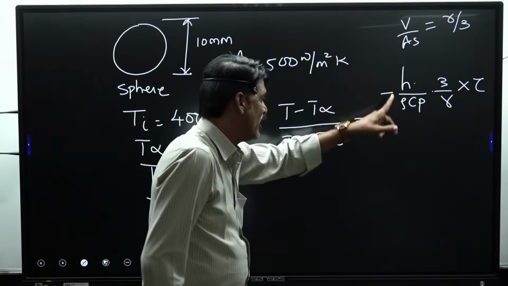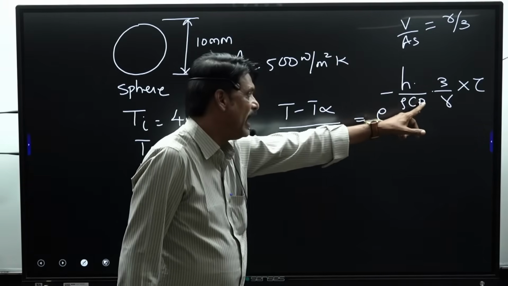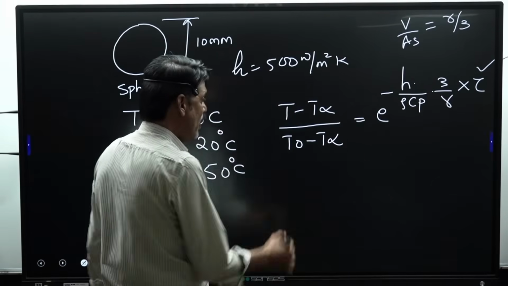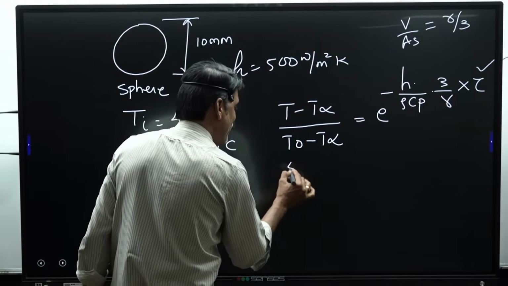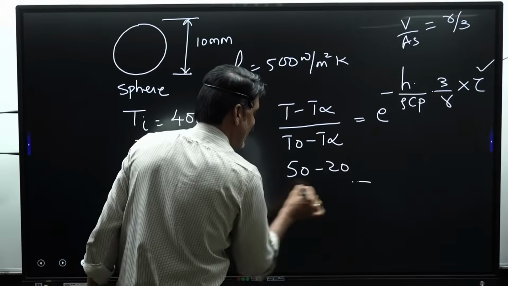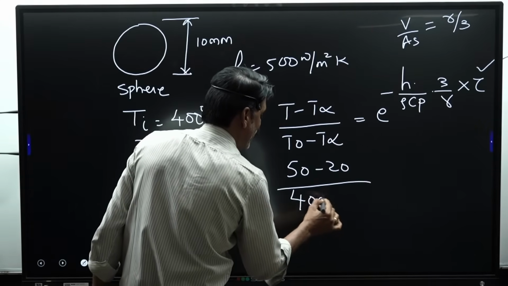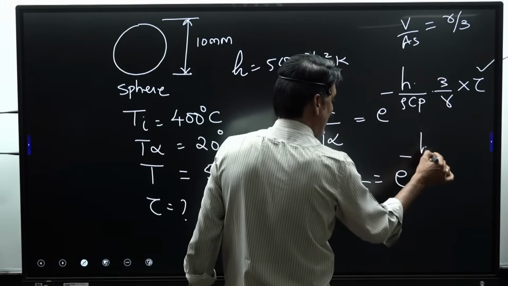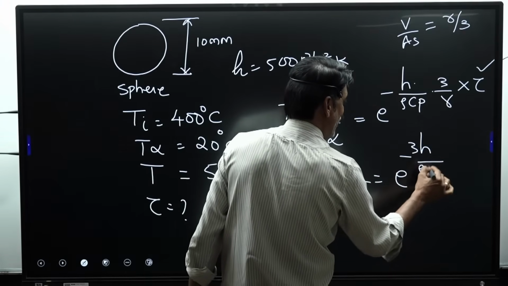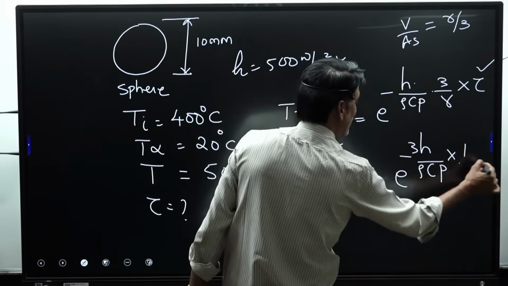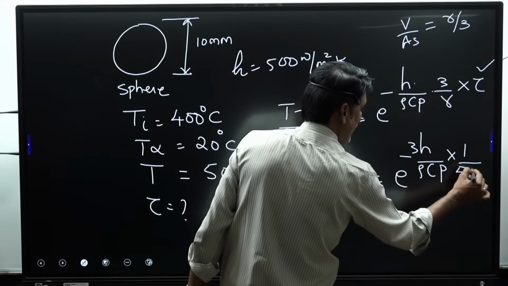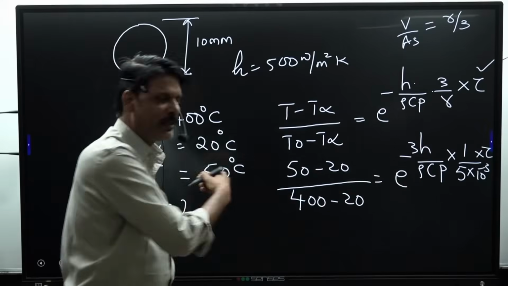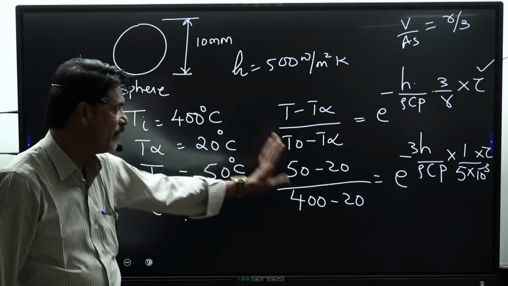Given h, rho, Cp and radius, you will calculate tau, the time, when this value is (50 minus 20) divided by (400 minus 20), equal to e to the power of minus 3h by rho into Cp into radius, which is 5 mm, 5 into 10 power minus 3, into tau. Given these properties, take antilogs, and we'll get the answer.